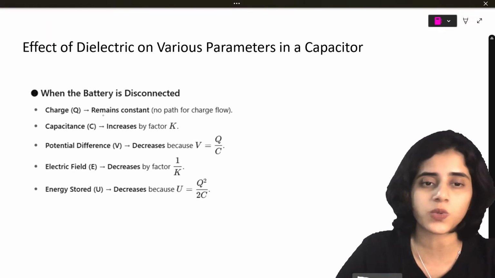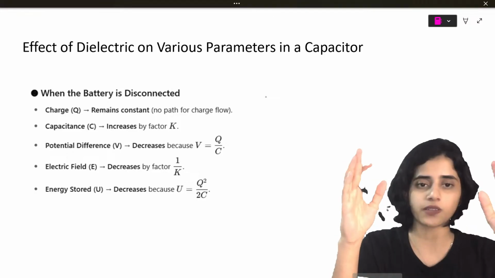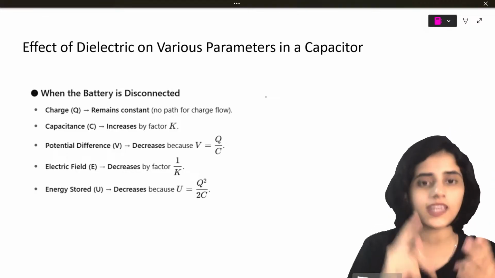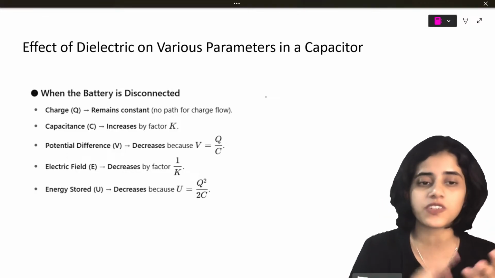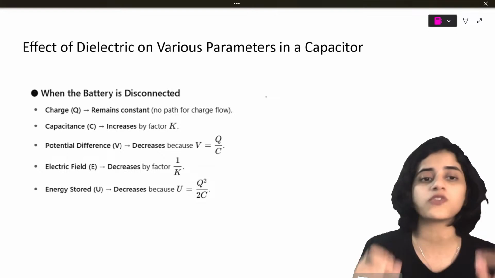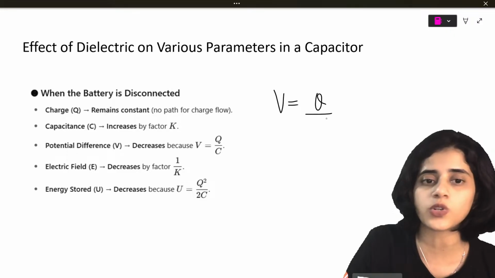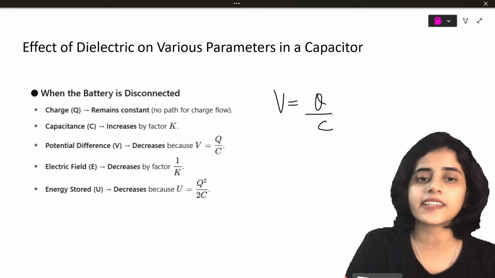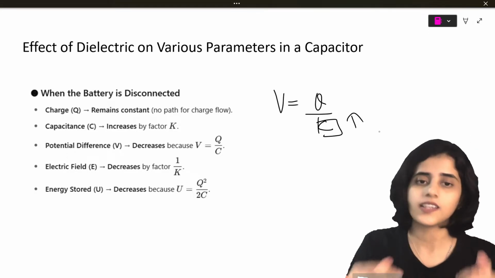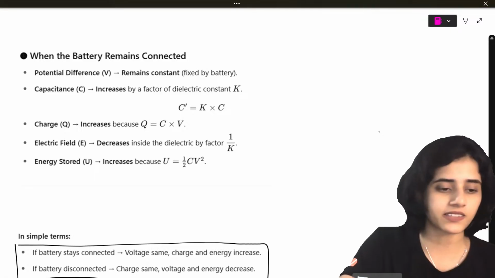So when the battery is disconnected, what happens? There is no charge flowing. It is just a capacitor by itself, so the charge remains constant. Capacitance will increase by K. Potential difference will decrease. Electric field and energy will also decrease. You can just substitute the formulas for each one. For example, potential difference V is equal to Q by C, so it will decrease because capacitance will increase. Substitute in each formula and you will get the results. The same parameters for when the battery remains connected are also given.